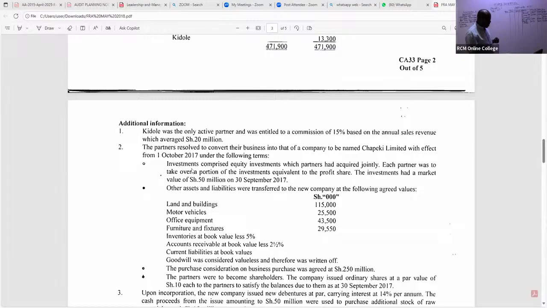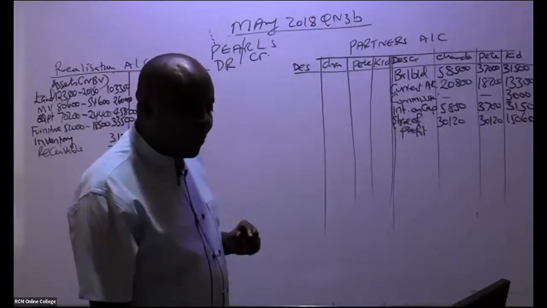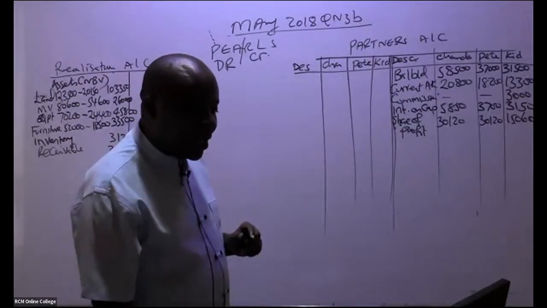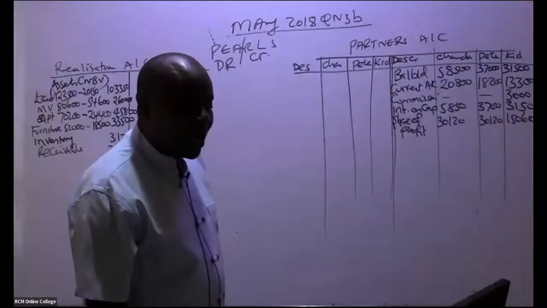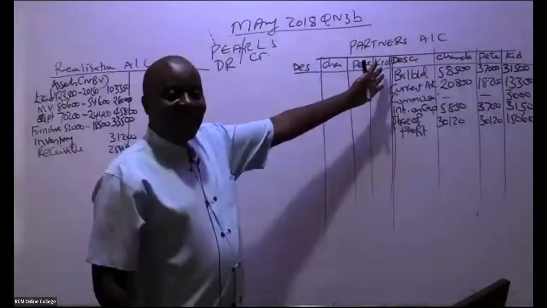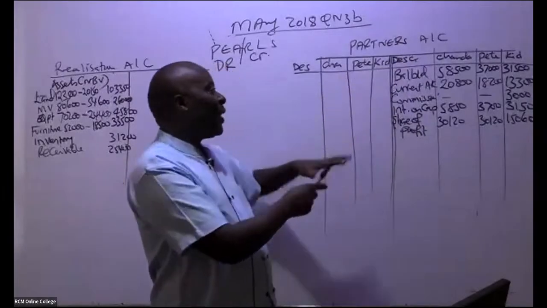The investments, what have they told us? Investments comprised equity investments which partners had acquired jointly. Each partner was to take over a portion of the investments equivalent to the profit share. So these investments that you are seeing here were not taken over by the new company. These investments were taken over by these 3 ninjas. So assets taken over by the 3 ninjas, we shall give them their assets.